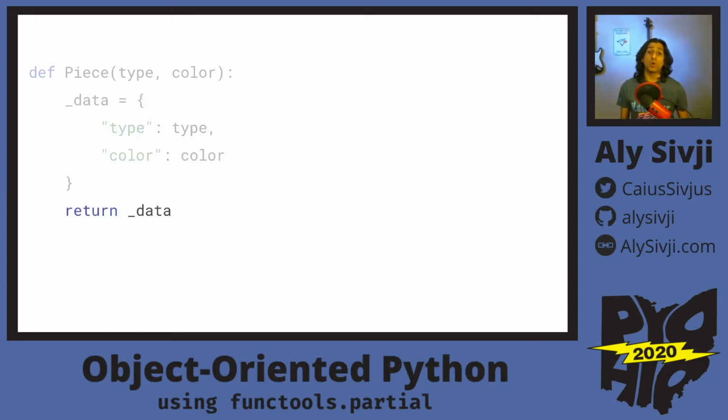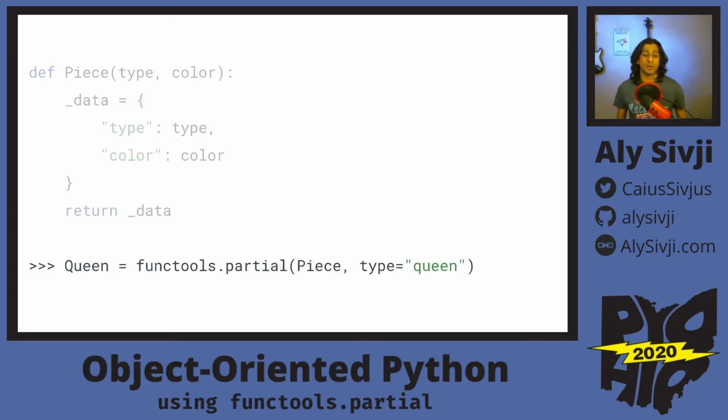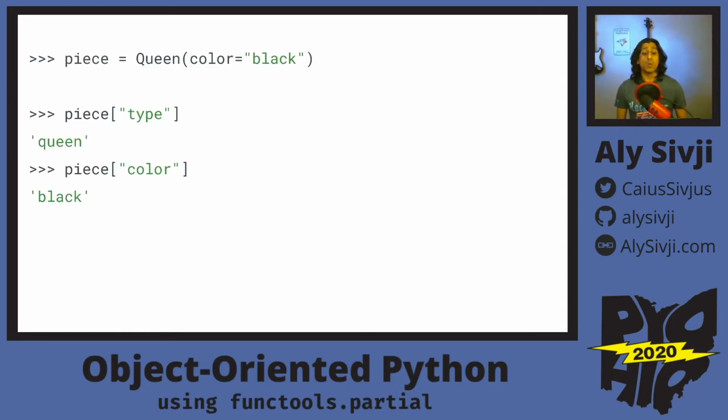And just like before, we're going to return that dictionary. And now we'll use functools.partial to initialize our piece with the type equals queen. And the resulting partial object is going to be saved in our queen variable. Now we can create a queen piece and access its attributes using the dictionary notation. We just implemented inheritance with functions.